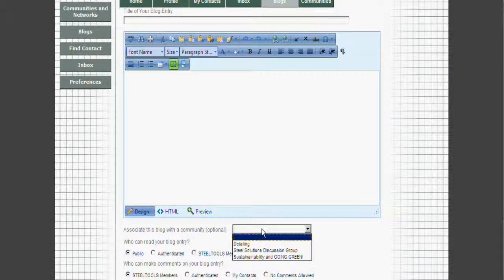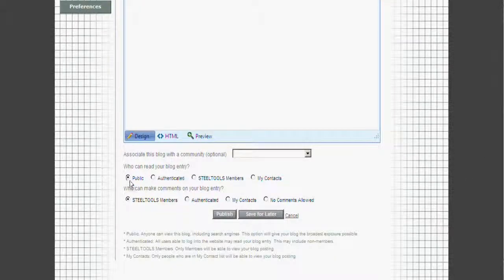Public means anyone that types in keywords in Google will see it. Or you can decide who can make comments. Only Steel Tools members, and that's what we really recommend, so that you can understand who's contributing to your blog by making sure that they are Steel Tools members that are contributing.